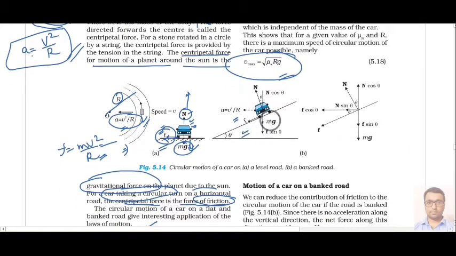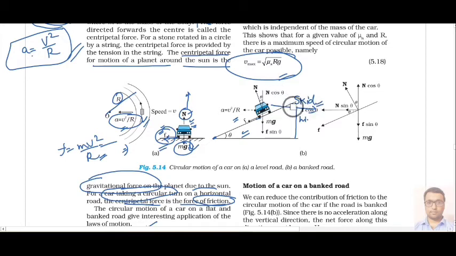Now in case of a banked road, you can see that the outer level of the road is higher and the inner level is lower. Suppose the inclination angle is theta. At this angle your car will always have a tendency to skid in the outward direction, meaning the skid of the car or any vehicle will take place along this.